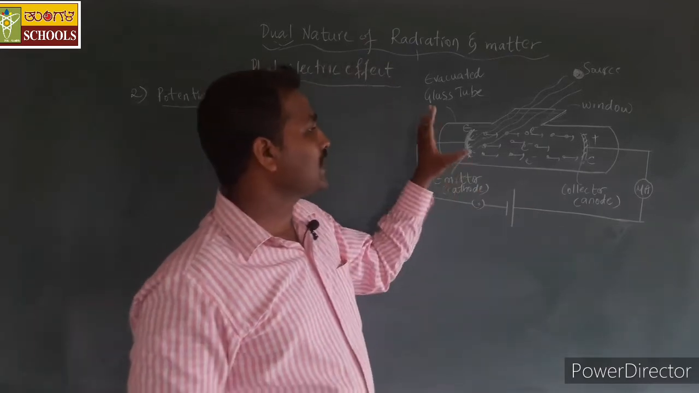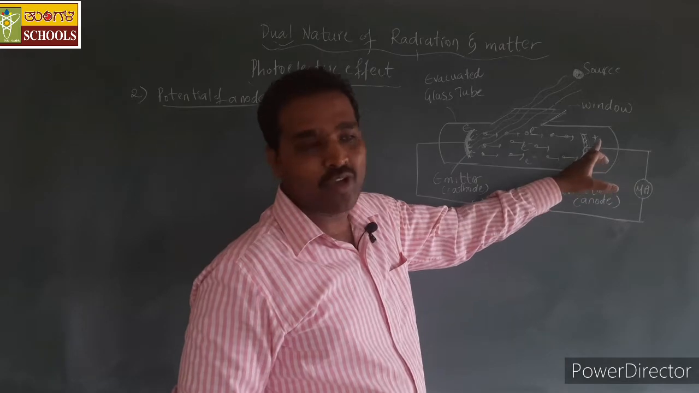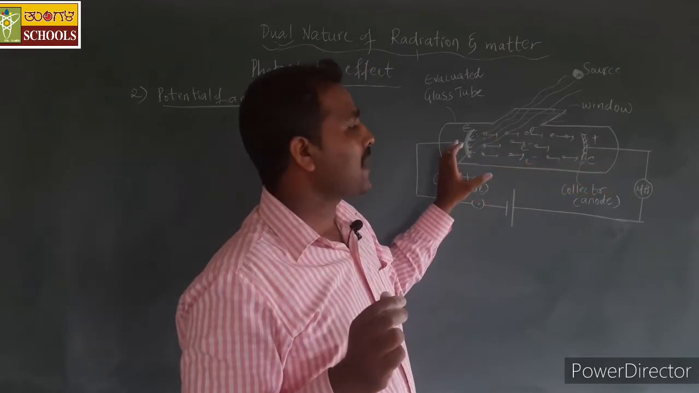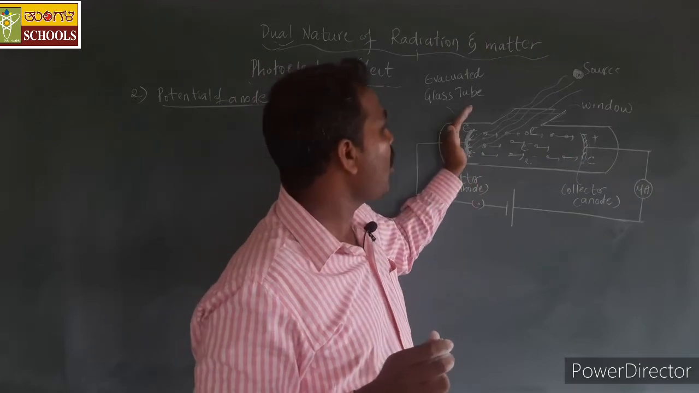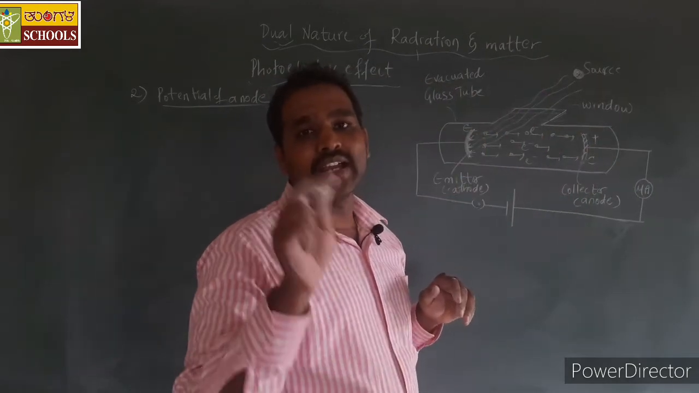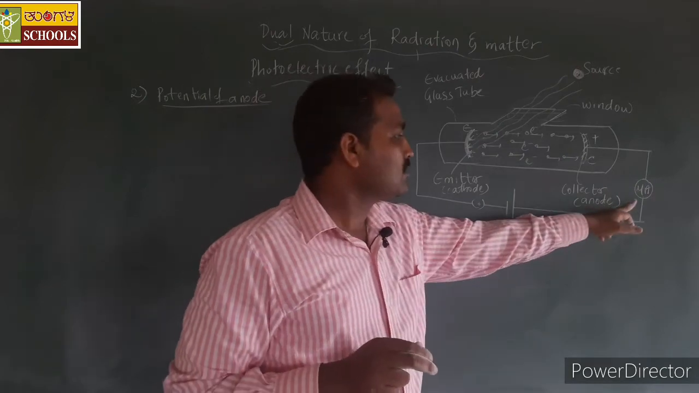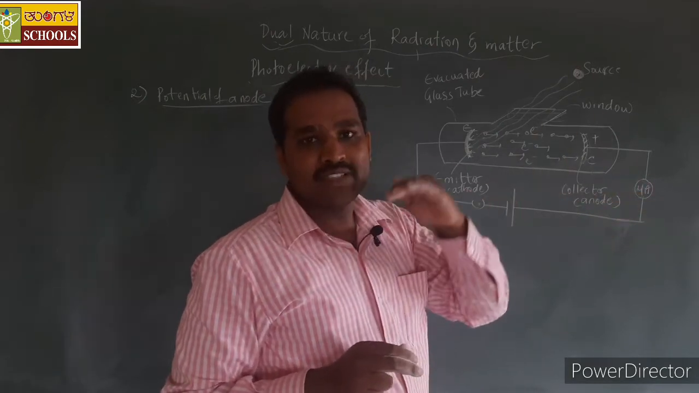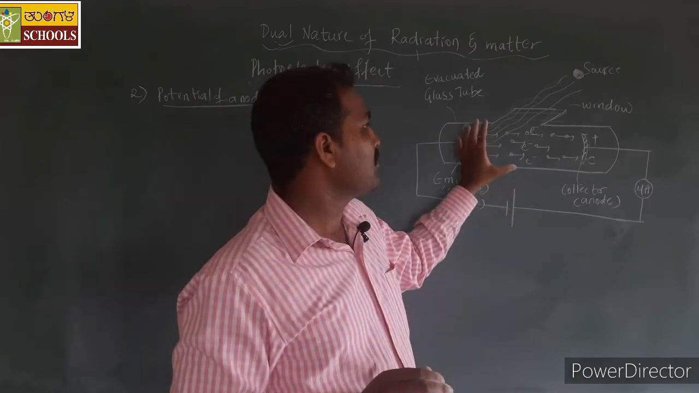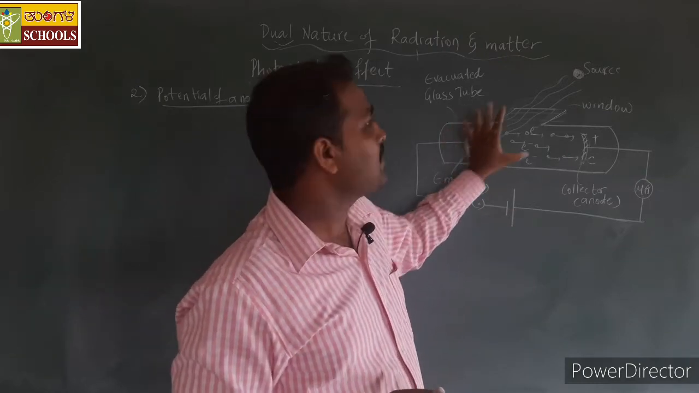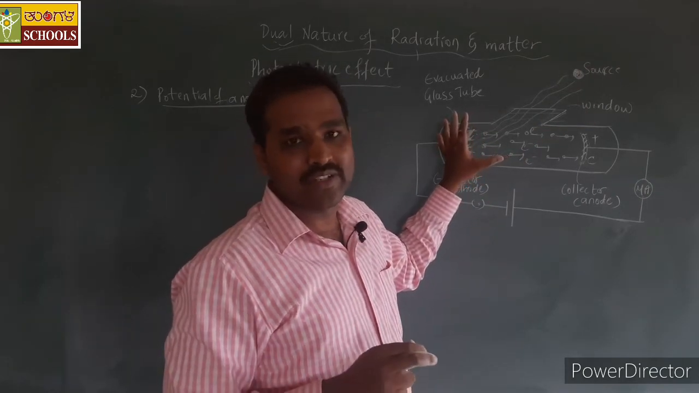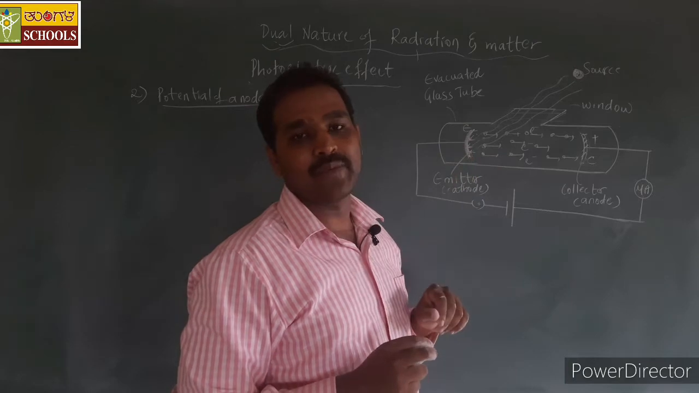But for that also there is some limit, because the number of electrons is limited. Maximum, we can have all the electrons reaching this collector plate. At that point the current through this microammeter will be saturated. We cannot have current more than that, because the number of electrons emitted depends on the number of radiations which have a higher frequency than the threshold frequency.